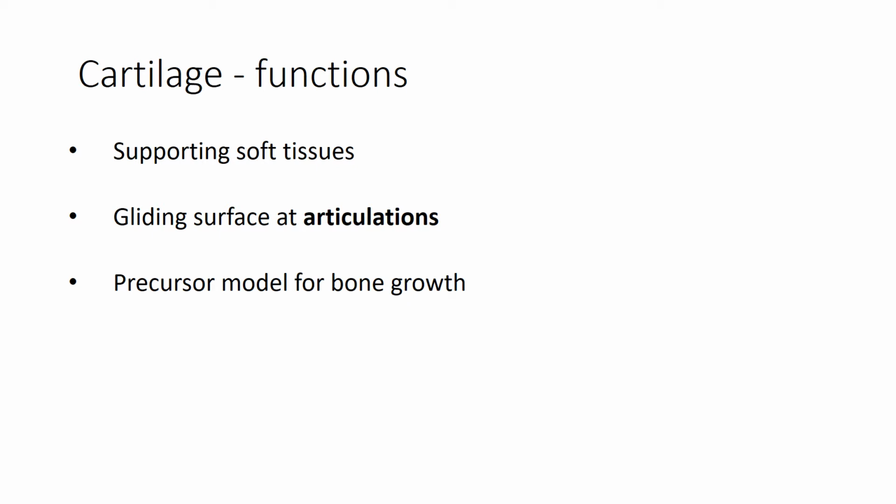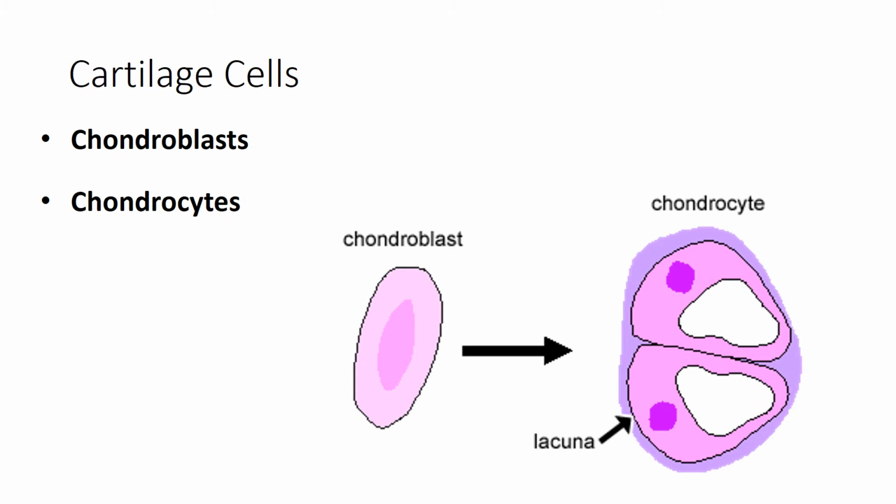And also cartilage is going to be the precursor for bone growth. We see this especially with fetuses and newborns, who have more cartilage than bone. Over time, it starts to calcify and becomes bone. Cartilage is a semi-rigid connective tissue and it's weaker than bone. However, it's more flexible.